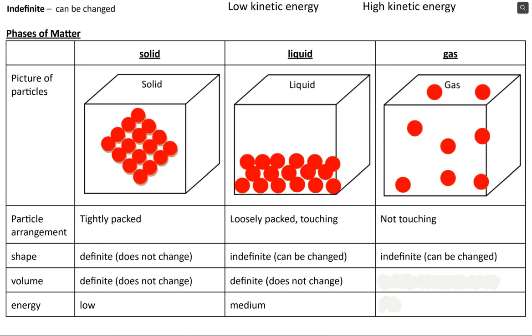We can also change the volume of a gas. If you've heard something called compressed air, they take those gas particles and they squish them down to fit in a small container. That's also something like a scuba tank. They squish a whole bunch of air into that tank for the scuba divers to breathe. So I can change the volume of a gas. That means it is indefinite. Because there's room between them, I can squish those gas particles together and make their volume, or the space that they take up, change. These gas particles have a lot of space to move around, and so they do a lot of moving, which is a high kinetic energy.